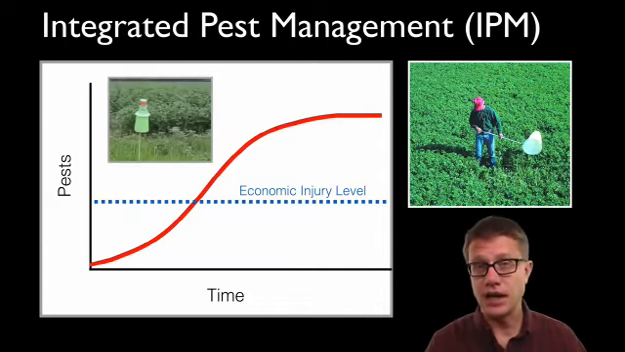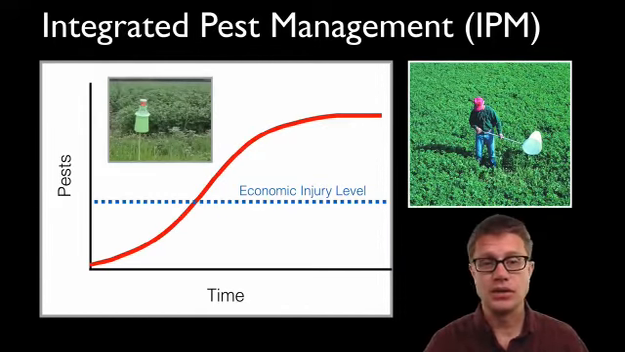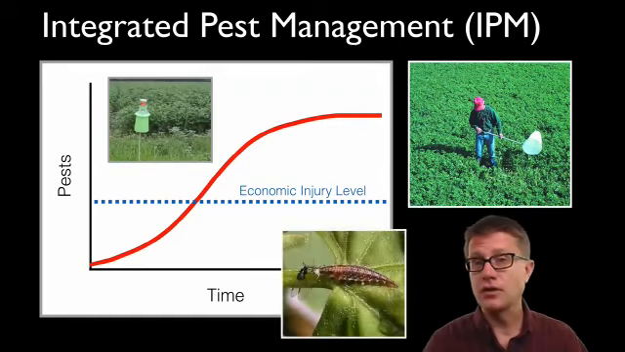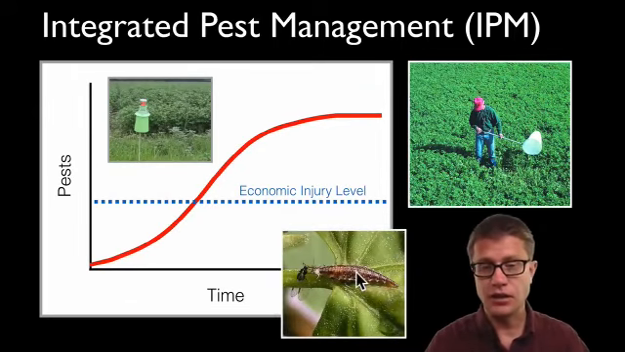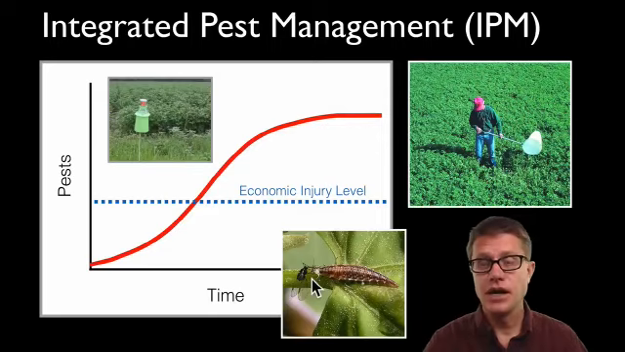We could mechanically remove those pests. We could use things like traps. We could use other life. We could use things like this lacewing larva to kill other aphids. And then we can monitor it to the point where maybe it's going to a level where it's going to hurt us. So then we could use pesticides, but we could use pesticides wisely.